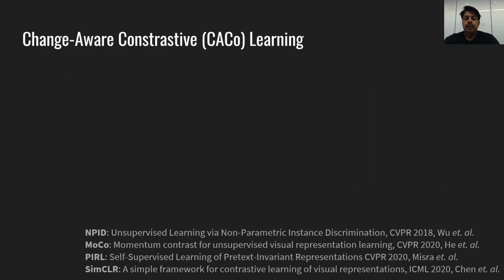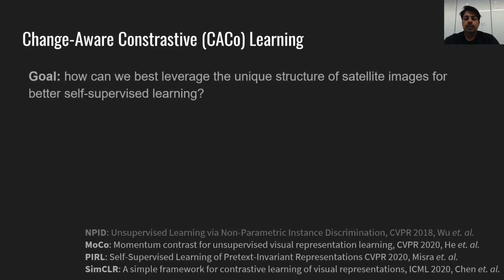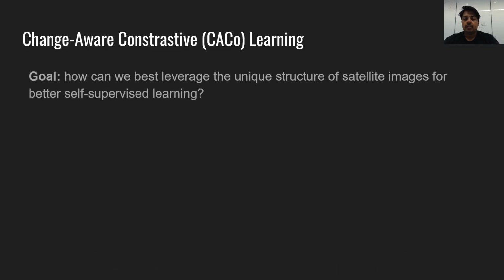One straightforward way would be to use standard self-supervised methods on satellite images. However, the spatio-temporal structure of satellite images is much richer than the unstructured collection of internet images on which such methods are developed. So in this work, we ask how can we best leverage the structure of satellite images for better self-supervised learning. More specifically, we look at three such properties of satellite images.